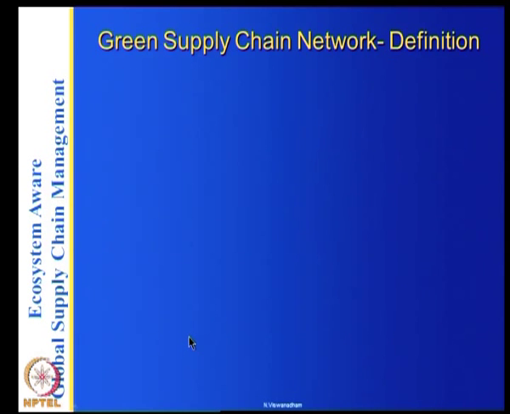So, what we have seen so far is that there are two ways in which you can design your green supply chains. One way is to look at the cradle to cradle protocol. You are doing all the hard work with your suppliers, with your manufacturing plants, redesigning your products so that they are recyclable, and you are reducing your carbon generation in your manufacturing processes.